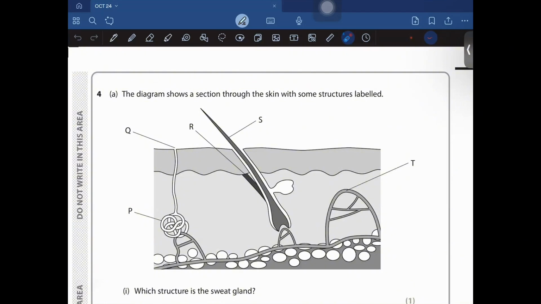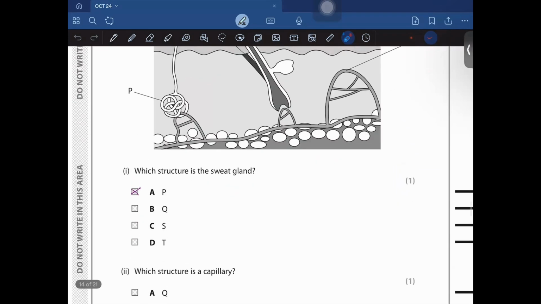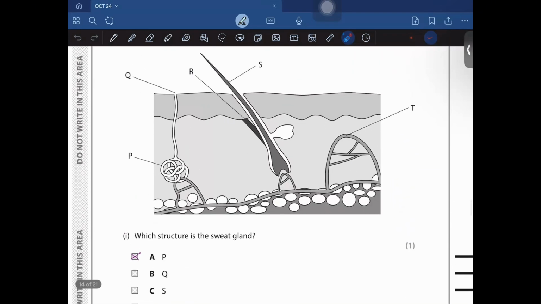Diagram 4 shows a section through the skin with some structures labeled, okay? So P, Q, this is your sweat glands, obviously. This is your hair erector muscles. And this is going to be your blood vessel. Which structure is the sweat gland? This is obviously going to be P. Which structure is the capillary? This is going to be T.